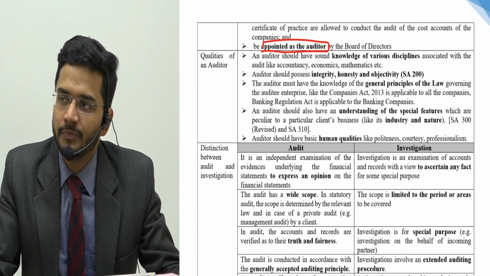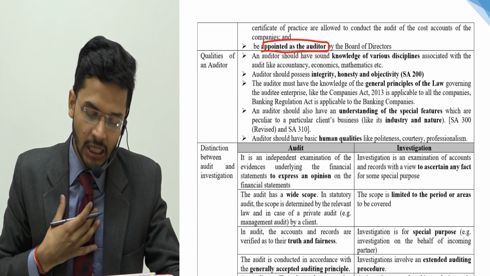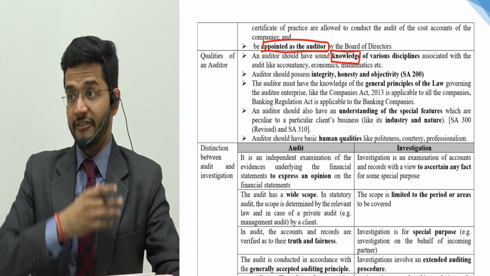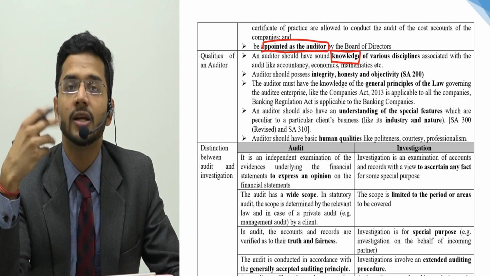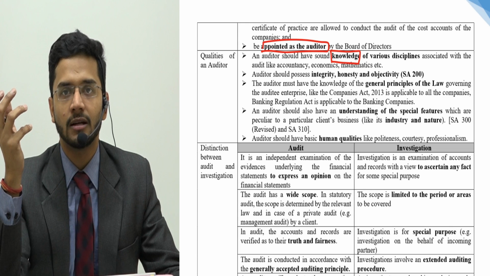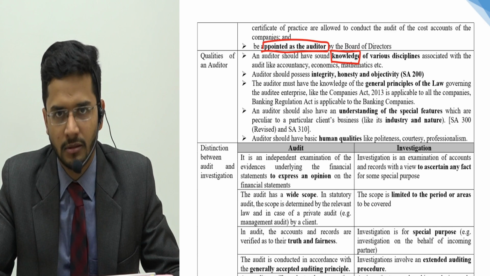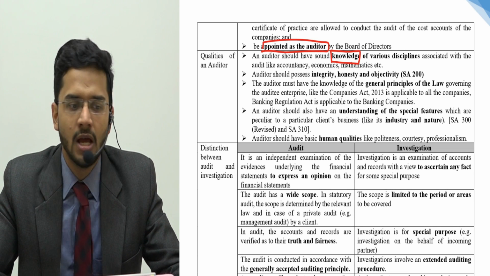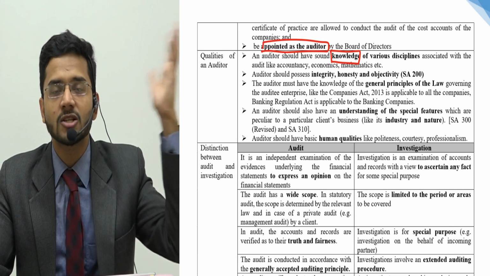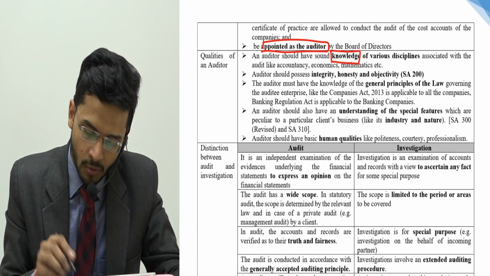Then what are the qualities of an auditor? What are the things which are necessary for an auditor to become an auditor and to be an auditor? What are the ingredients of a good auditor? Number one, he should be knowledgeable, of course, and of various disciplines, not only accounting, but he should be good at economics. He should be good at life sciences. He should be good at science because there are certain clients which deal with science related products. He should be good at insurance, business, banking, regulation which you are studying in your accounts. He should be aware about partnership law, companies law, income tax law, anything and everything connected to his field. So number one is knowledge.